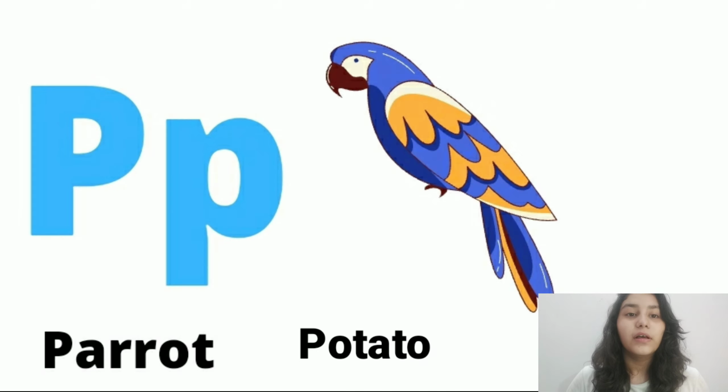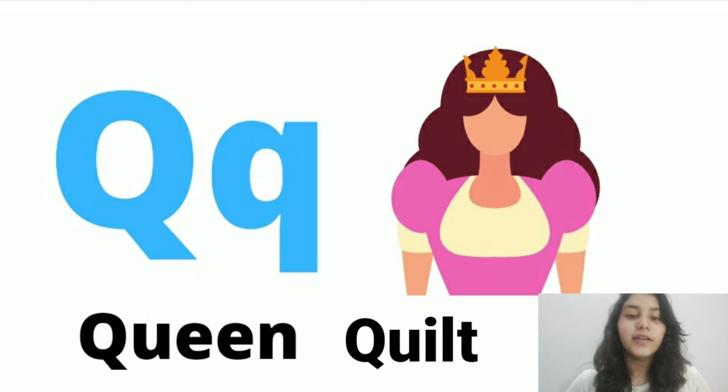Moving on, letter P. The sound of letter P is P. P for parrot. P as in a potato. Letter Q. The sound of letter Q is K. It is almost the same as the sound of letter K. K as in queen.